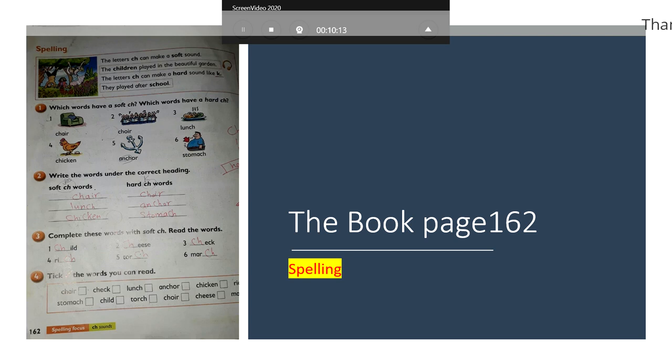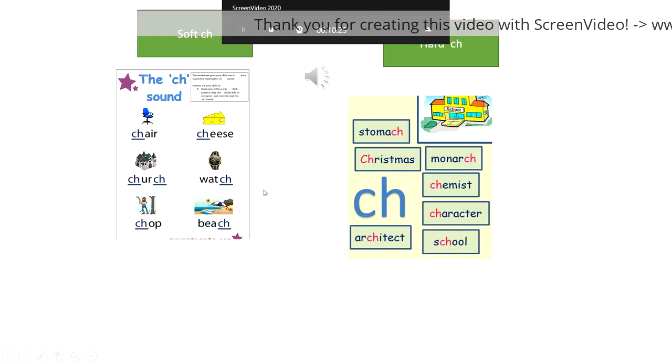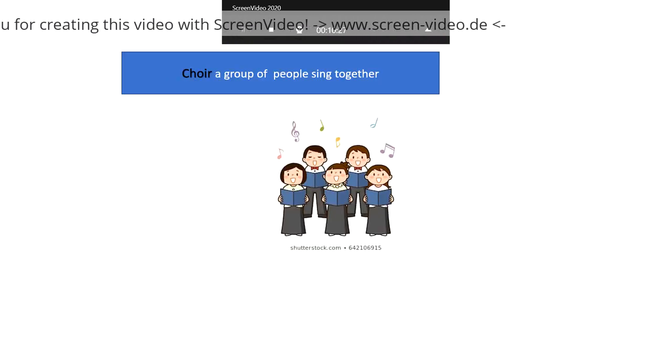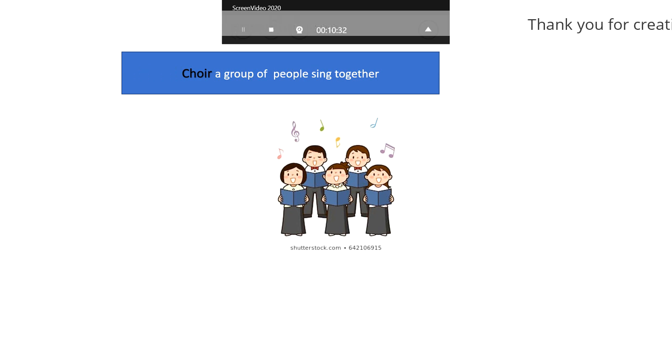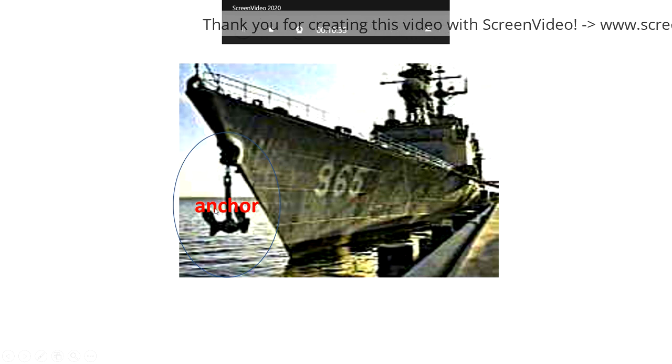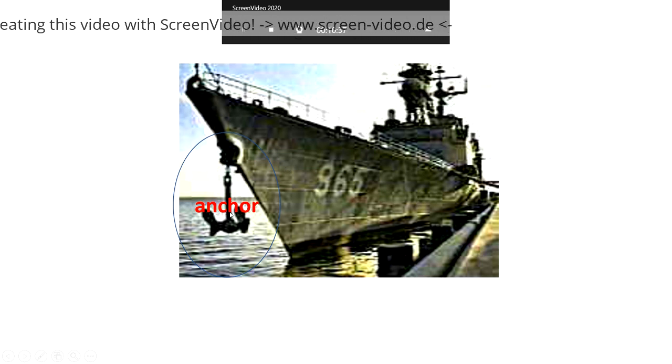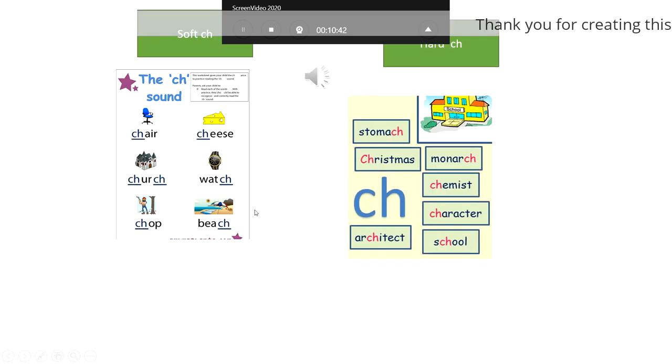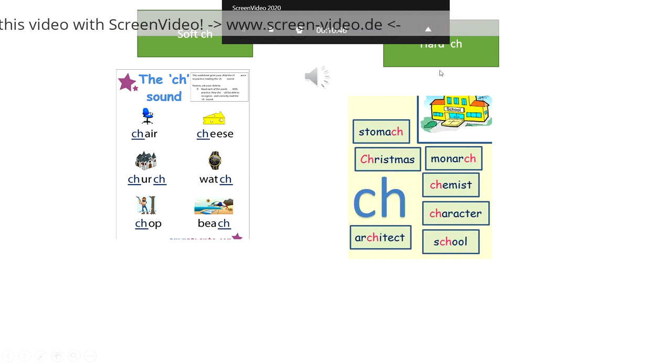But the ch can make a hard sound like k, like school, choir. Choir is a group of people who sing together. Anchor. Anchor is for a ship or a boat to fix it, to make it stable. Stomach. So, the ch can make a soft sound, ch, and it can make a hard sound, k.